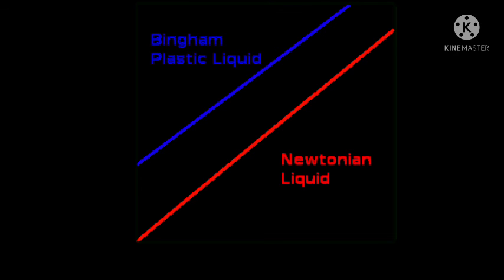What is Bingham plastic? Bingham plastic is a viscoplastic material that behaves as a rigid body at low stress but flows as a viscous fluid at high stress. Tau is equal to tau yield plus mu du by dy.